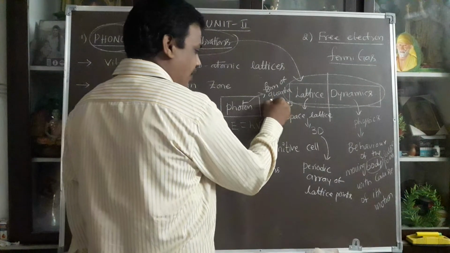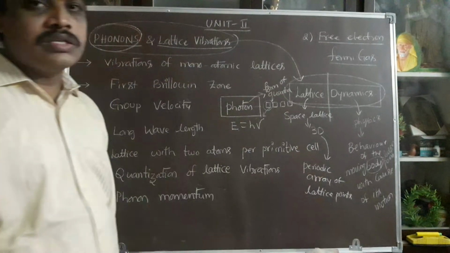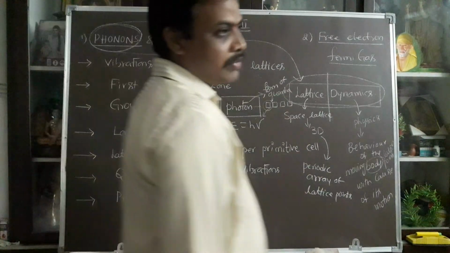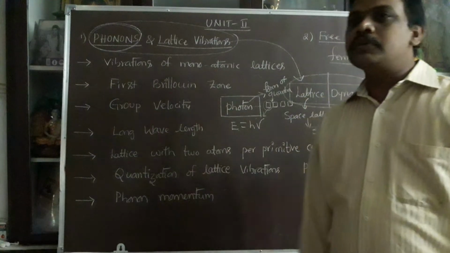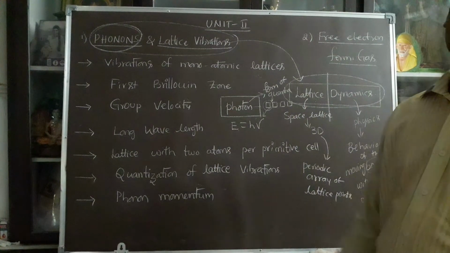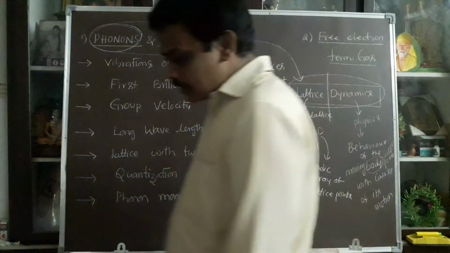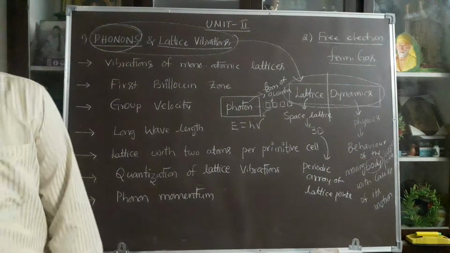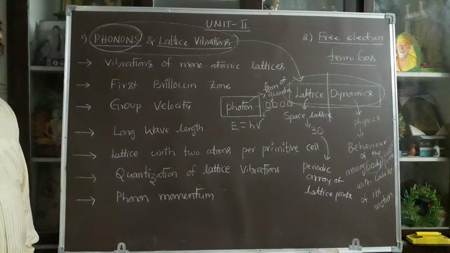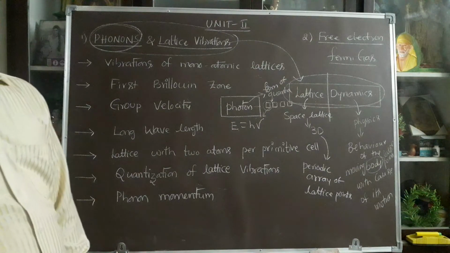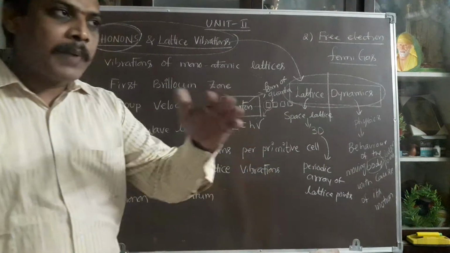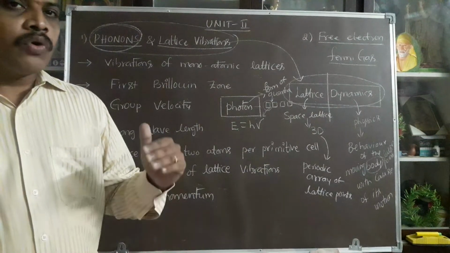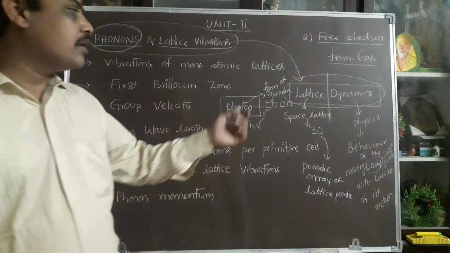That packet of energy can be called photons. Photon is nothing but energy which is liberated by the atoms from the excited state to the ground state, and from the ground state to the excited state. That energy is discontinuous energy. In discontinuous energy, some packets of energy are liberated. Those packets can be called quanta. That quanta consists of photons.